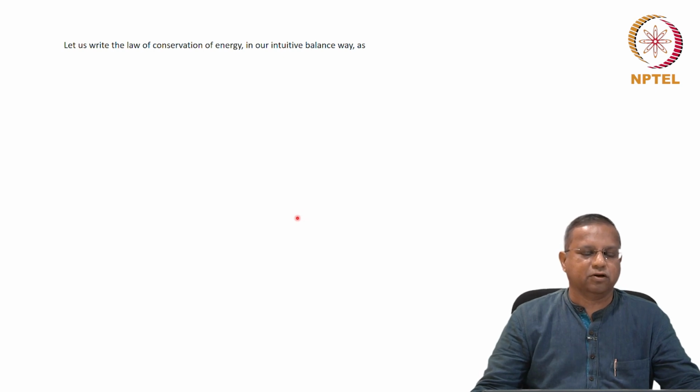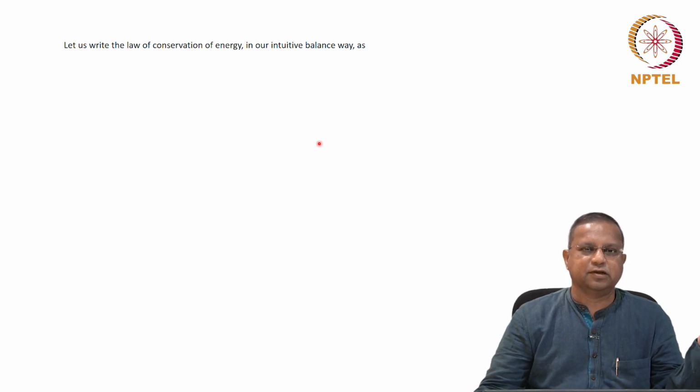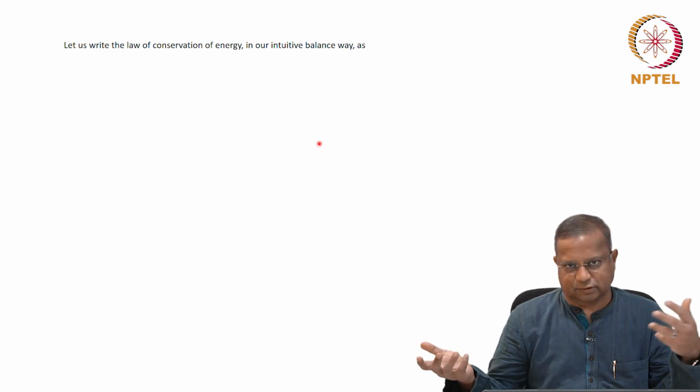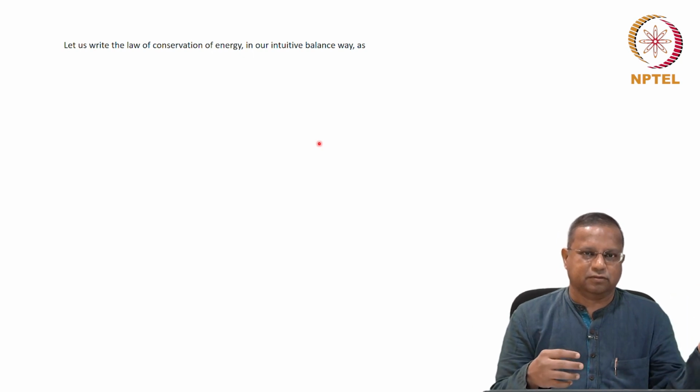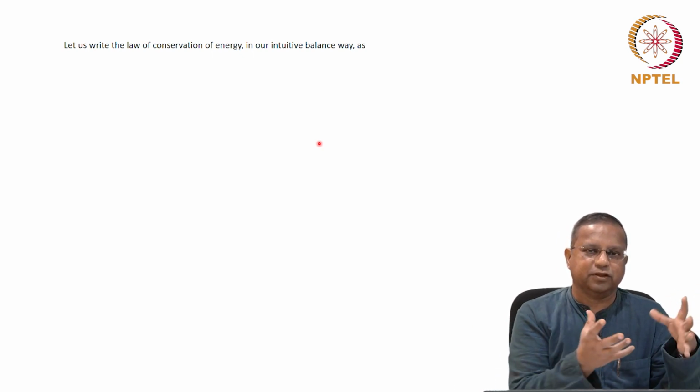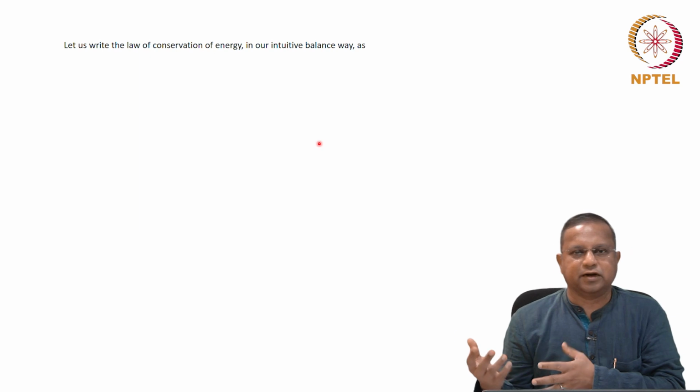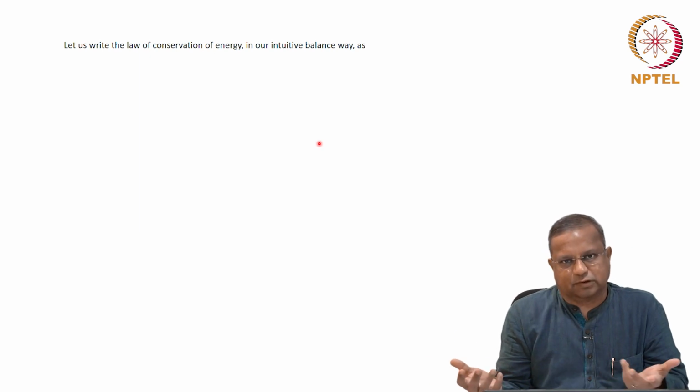Now we are going to write the law of conservation of energy. The law of conservation of energy says energy can neither be created nor destroyed. So for a process, the total energy before the process equals the total energy after the process. As simple as that. But we are going to write the left hand side in terms of the parameters of interest to us, and the right hand side in terms of the parameters of interest to us. That's it.